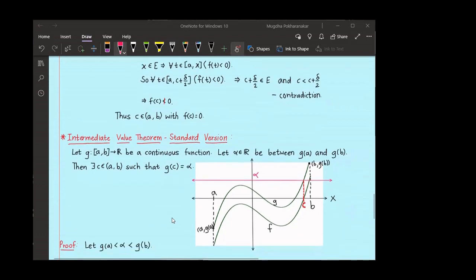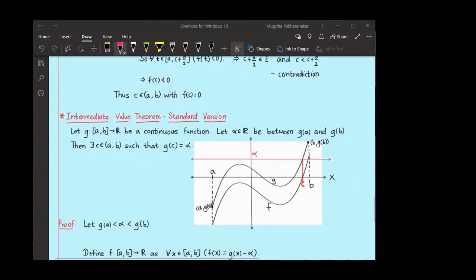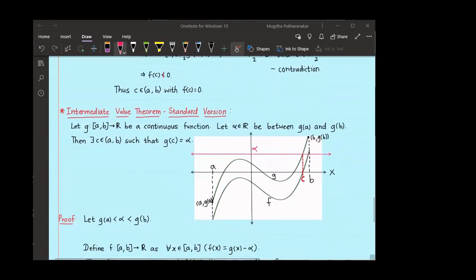I will define my function f from the closed interval a b to R as: given any x in a comma b, f of x is equal to g of x minus alpha. Now note that g is continuous, and alpha being a constant function is continuous. So this subtraction, by the algebra of continuous functions, will be continuous.